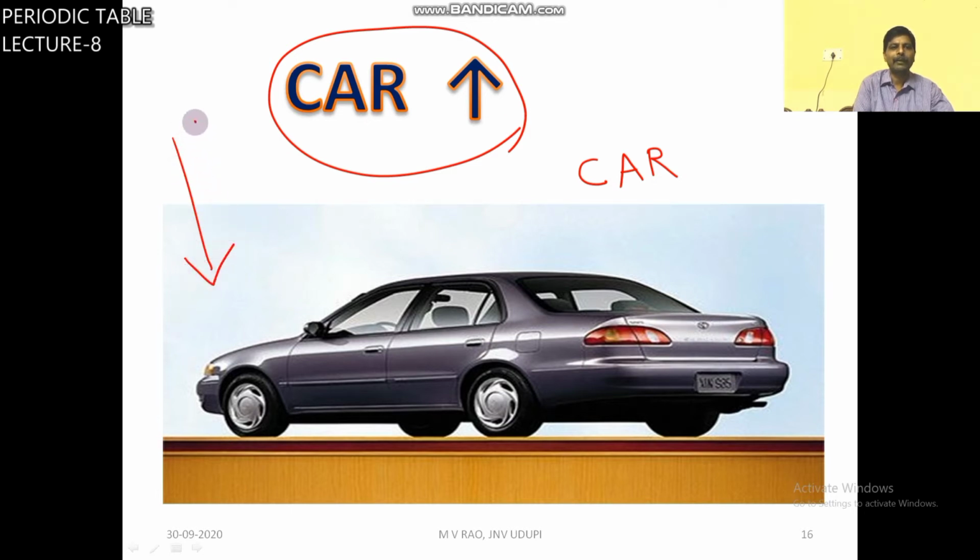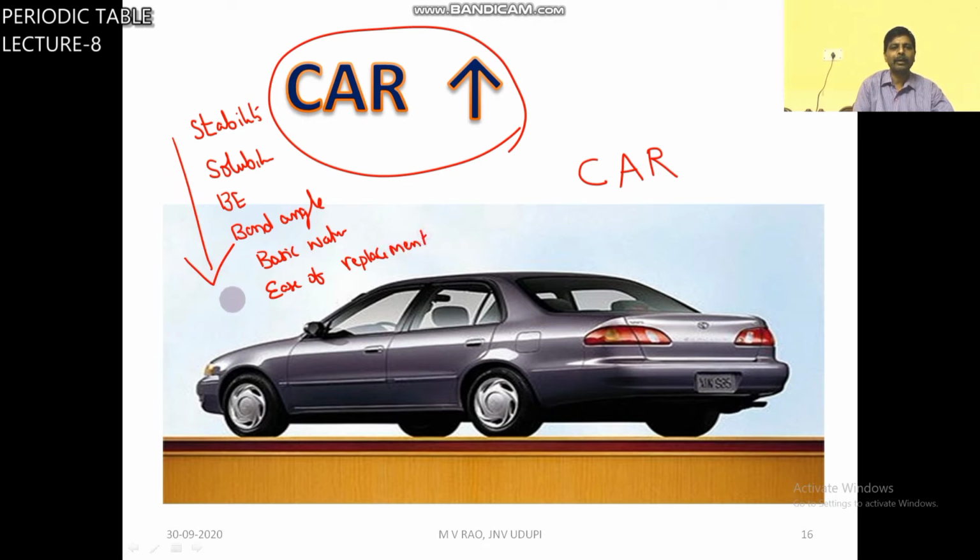All other properties, thermal stability, solubility, bond energy, bond angle, basic nature, ease of replacement, all these properties from top to bottom decrease.